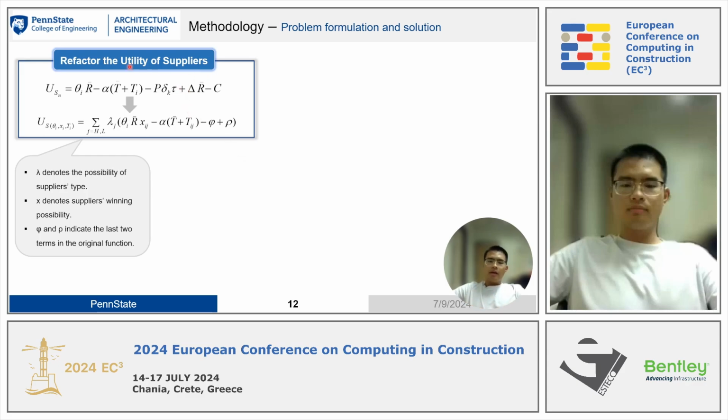And here is the problem formulation and the solution of the problem. The first part reflects the utility of supplier, and this one is integrating the competition of suppliers into the original function. Here lambda is the possibility of supplier type. It includes two types, one is high and another is low. And X is the supplier's winning possibility. And phi and rho indicate the last two terms in the original function.